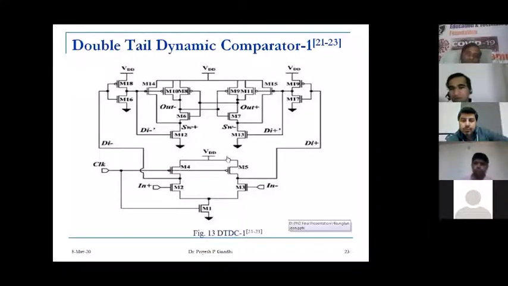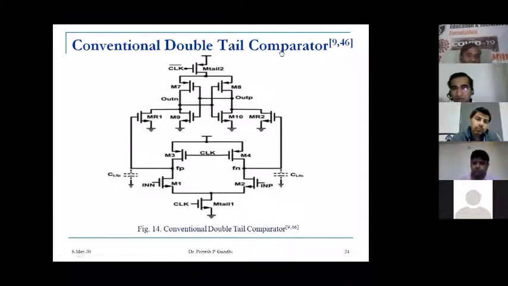Another comparison: all three previous architectures were not double tail architectures, but from here onwards we will discuss the double tail architecture. Here you can see that a double tail exists, for higher speed of operation. Again, this is the double tail dynamic comparator, with a dual tail. And this is another conventional double tail dynamic comparator.